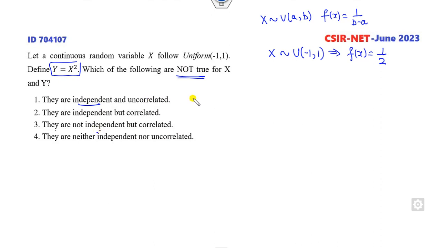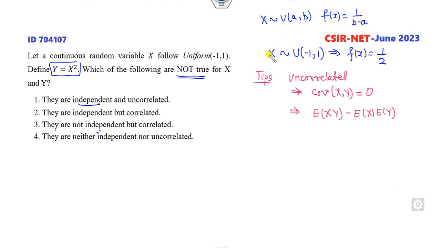Independent and uncorrelated. So firstly, remember, what is the meaning of uncorrelated? Uncorrelated means you have to find the covariance. If it is 0, then it is called uncorrelated. Now look at that, it's very simple. What is the covariance? It is E[XY] minus E[X]E[Y]. Fine. Now what is the mean of x? We all know the mean is (a+b)/2, so it's 0. So this part is completely 0.